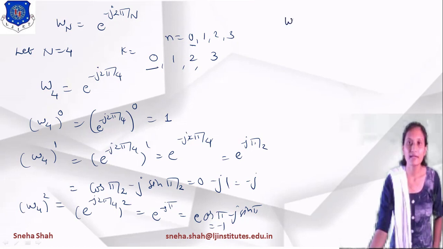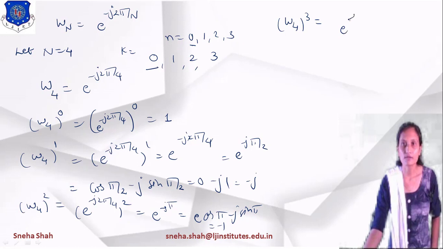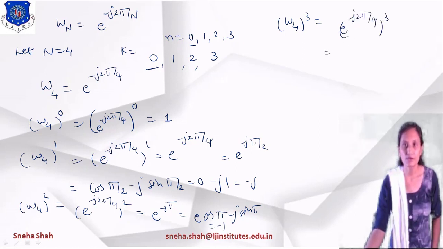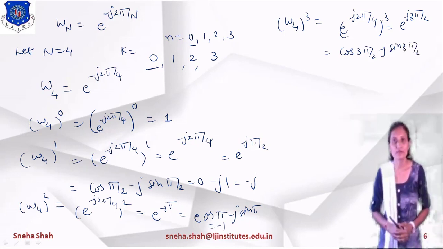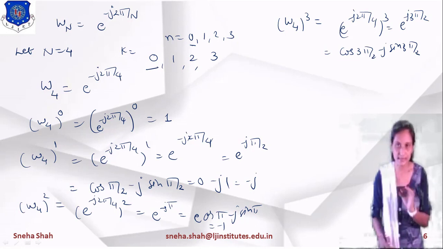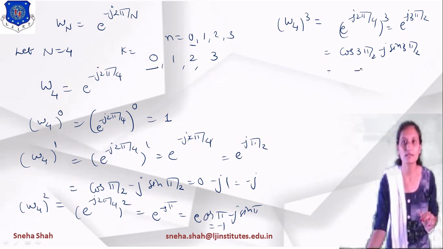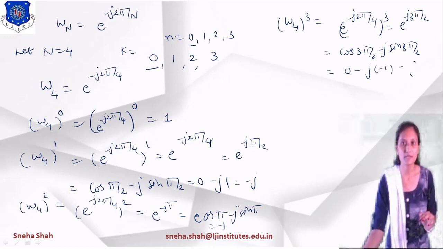Similarly, if I am finding the value of W4 raised to 3, what is the value of it? e raised to minus j 2 pi by 4 raised to 3. The 2 will be cancelled out, so the term will be e raised to minus j 3 pi by 2. Now cos 3 pi by 2 minus j sin 3 pi by 2, right? What is the value of cos 3 pi by 2? It is 0, and the value of sin 3 pi by 2 equals minus 1. So you can find that the value of this equals plus j.